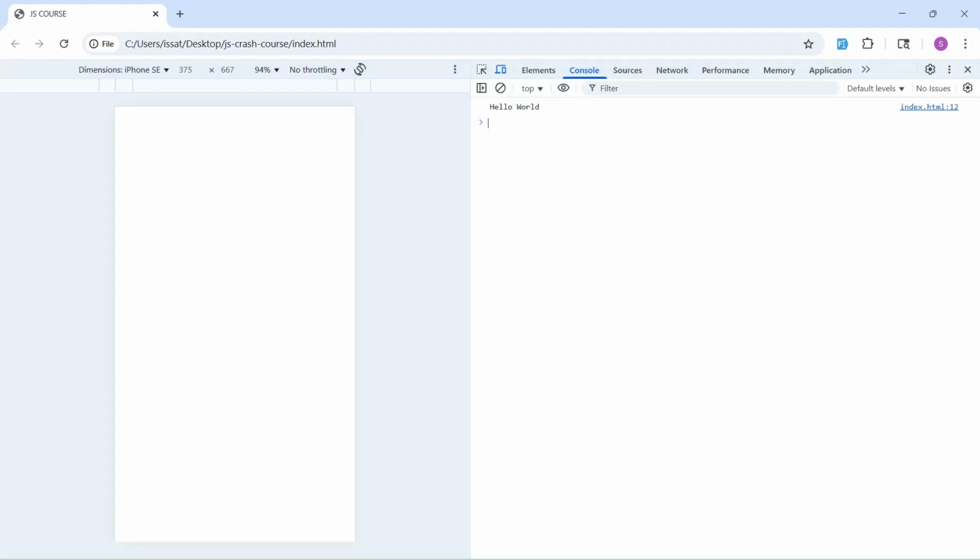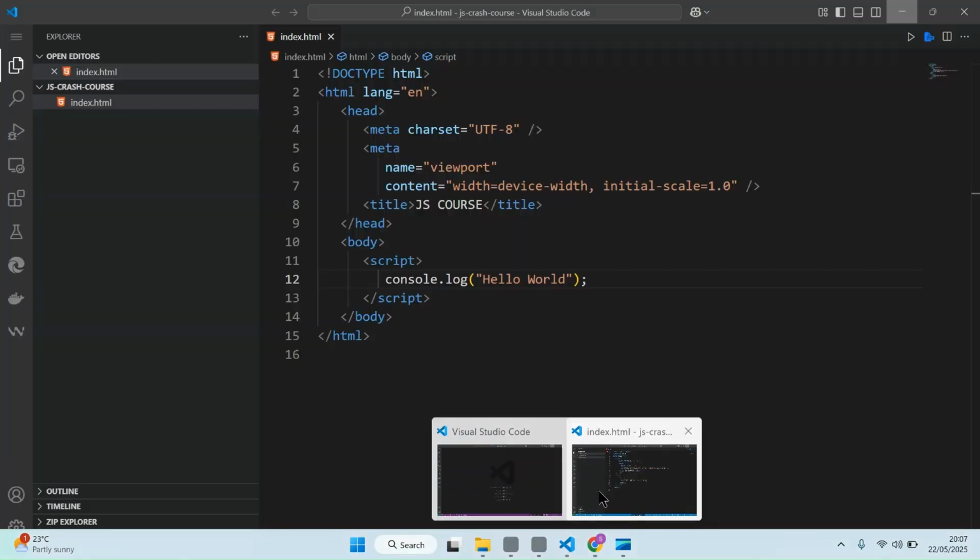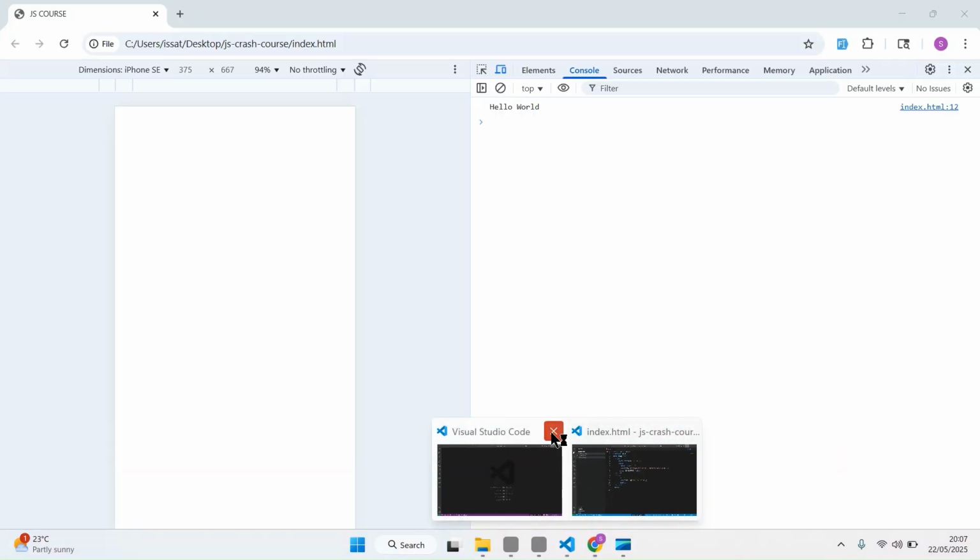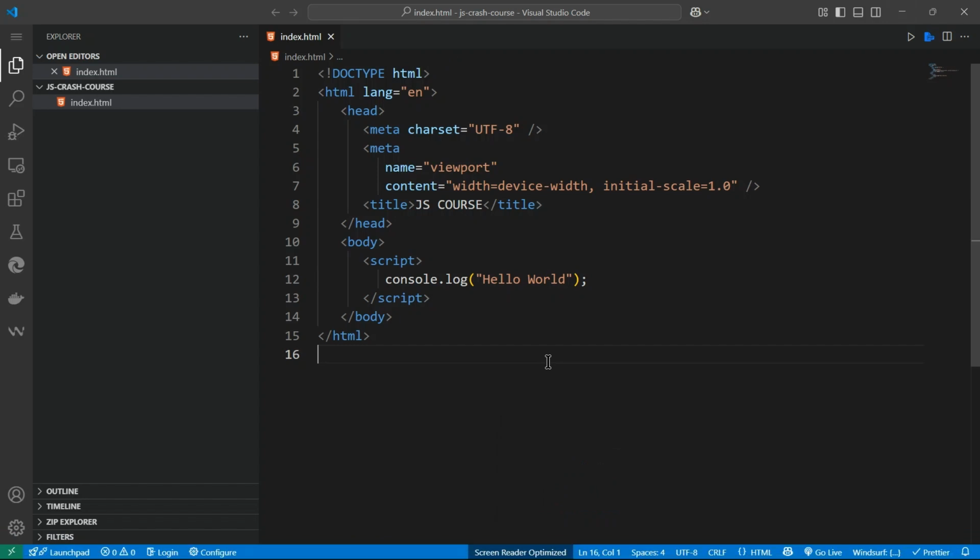So the message is there. The message is there again. All right. We need to close one like this. Okay, so this is how we can also write the JavaScript. Anything you write here should appear on the browser.